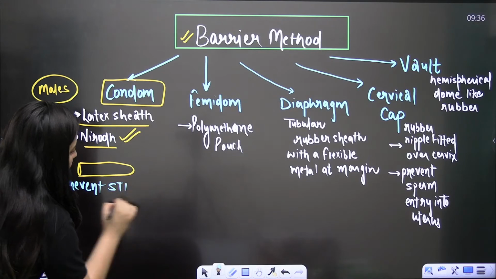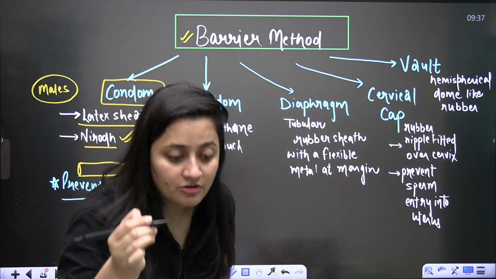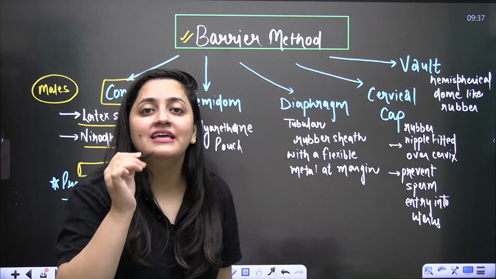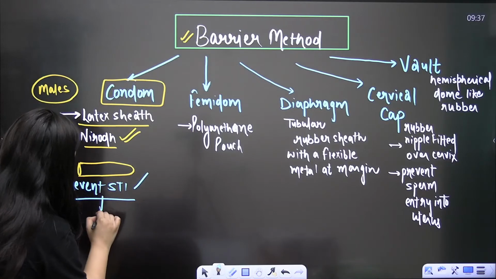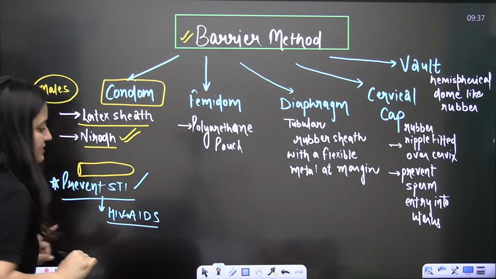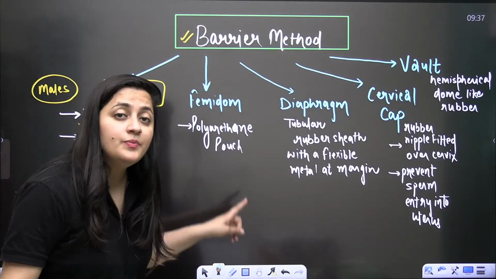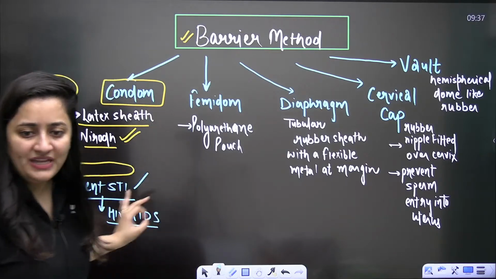right? The use of condoms during sexual intercourse prevents sexually transmitted infections, also known as venereal diseases. It's a very important question. So it basically prevents HIV AIDS. The human immunodeficiency virus causes AIDS, and it will be prevented by the use of condoms. So this is a PYQ, please mark it.